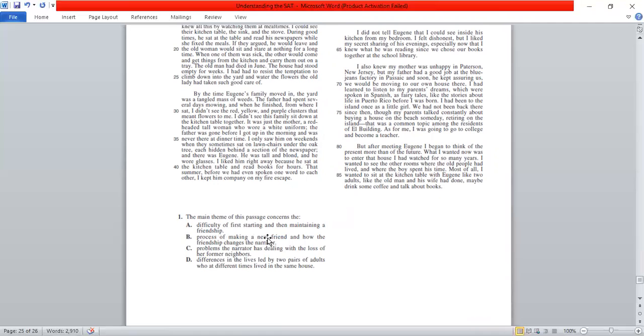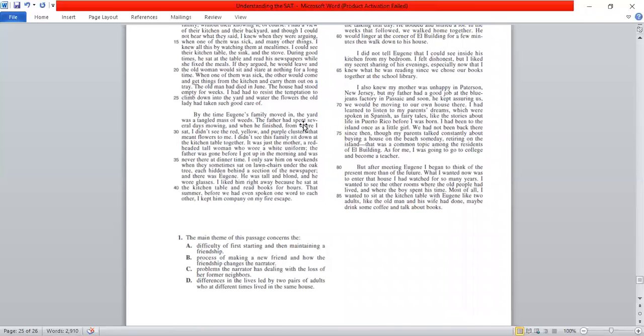B, process of making a new friend and how the friendship changes the narrator. Okay, so the process is somewhere here that first I saw, then I approached, then maybe a new friend was there, and friendship is changing the narrator. So keep it, and let's come back to it later.